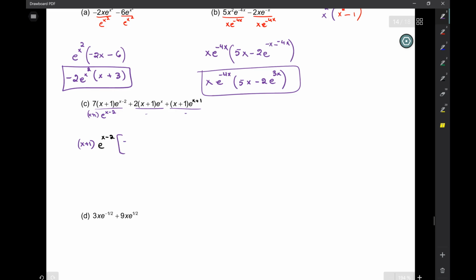First term, I'm just going to get a 7 plus 2. The x minus 2s will go away. And here I'm going to get e to the x minus x minus 2. That's 2. Okay? Plus the x minus 2s will go away. E to the x plus 1 minus x minus 2. All right? So I have 7.